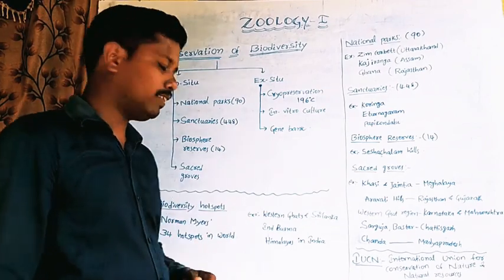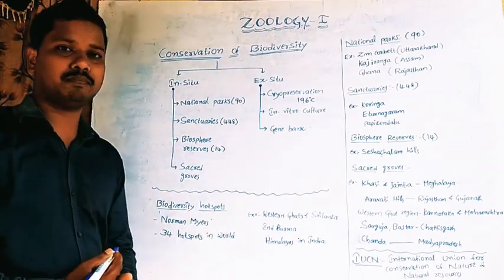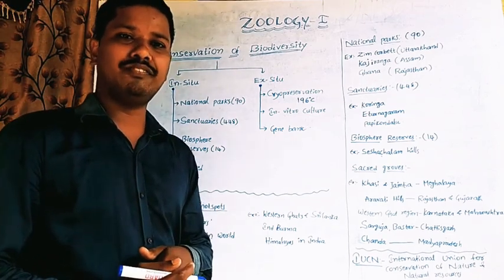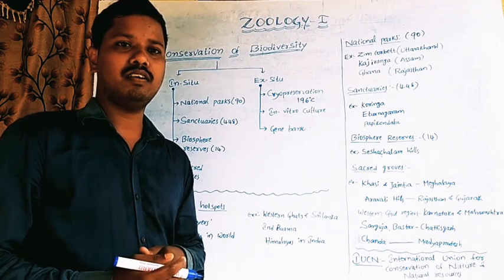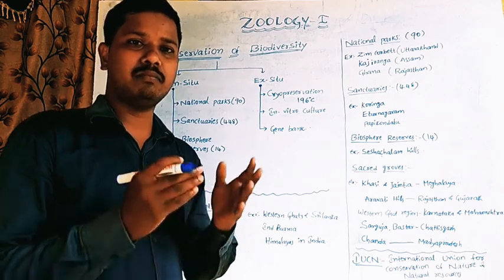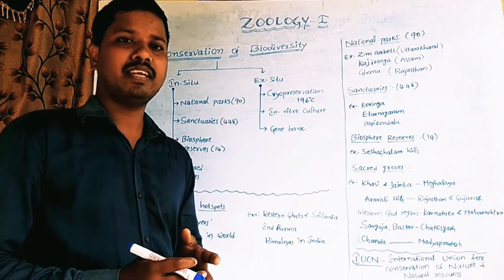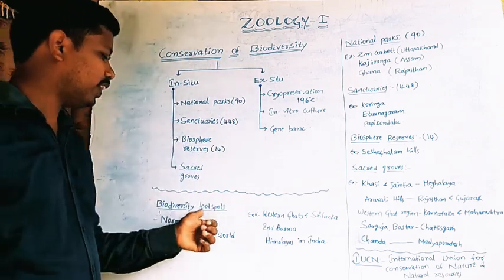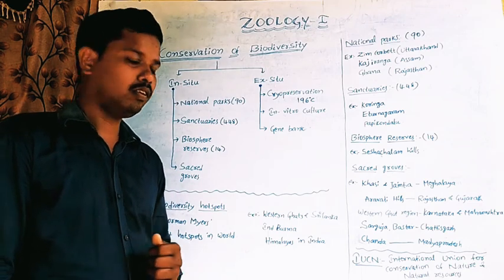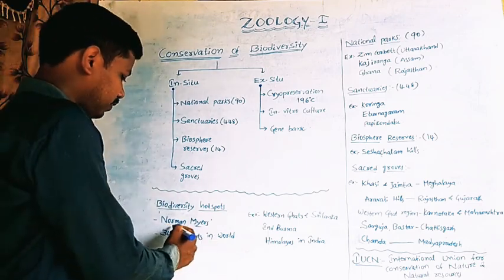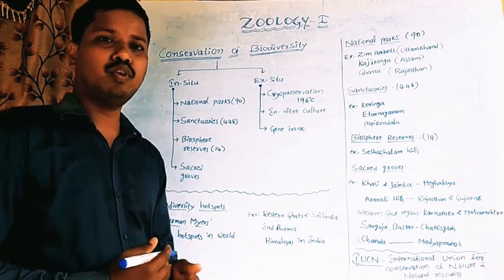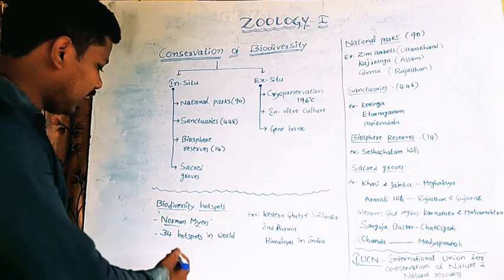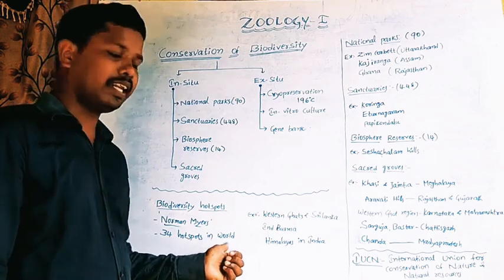So next we discuss about the biodiversity hotspots. A biodiversity hotspot is a biogeographical region where animal species or plant species are threatened to extinct by human activities. Norman Myers was an ecologist who proposed the World Biodiversity Hotspots. There are 34 hotspots in the world.